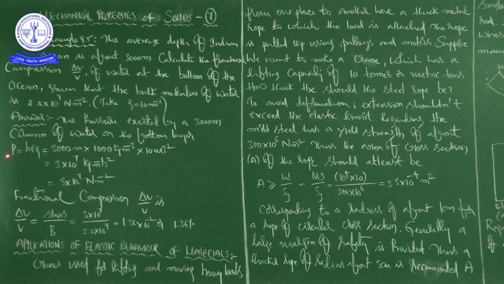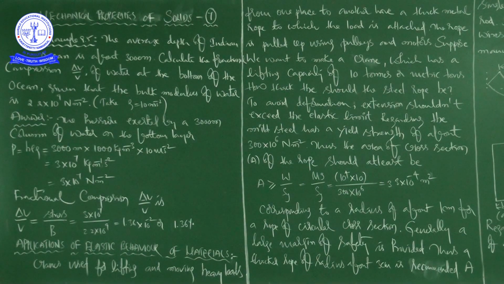is, that is P is equal to H rho g, so 3000 meters into 1000 kg per meter cubed into 10 meter per second square, that is equal to 3 into 10 power 7 kg per meter second square, kg m power minus 1, s power minus 2, right? When it is kg m power minus 1, s power minus 2, that you can write it as Newton per meter square, so that we are getting 3 into 10 power 7, right?